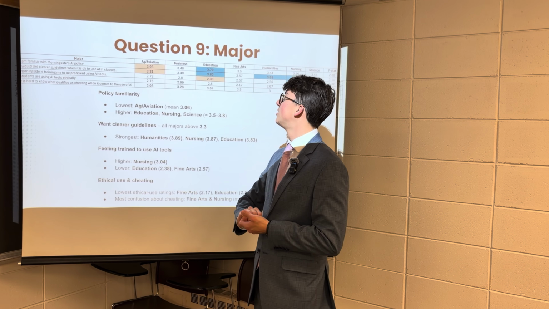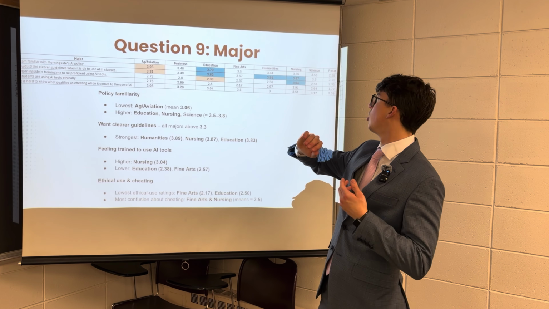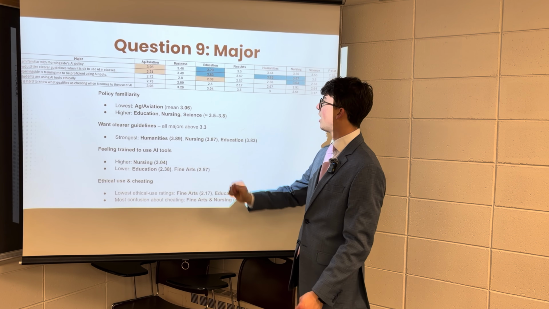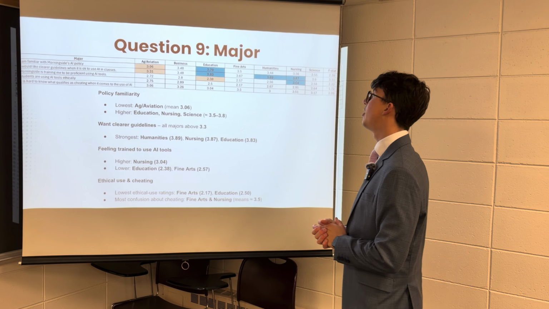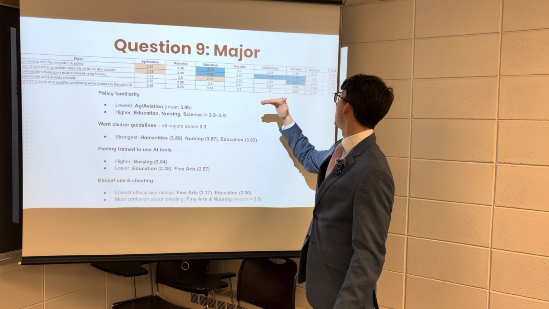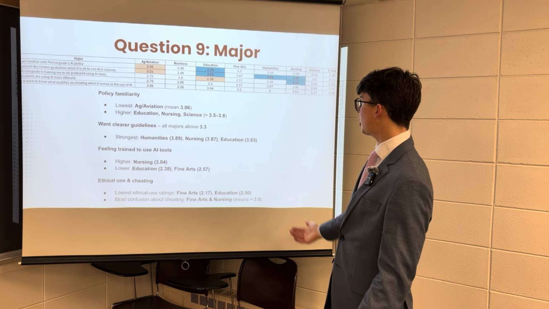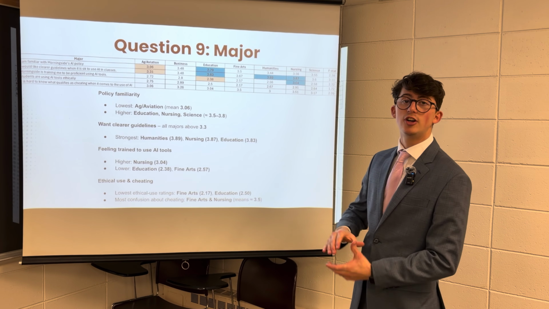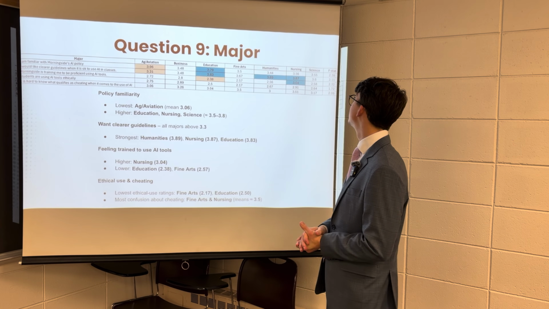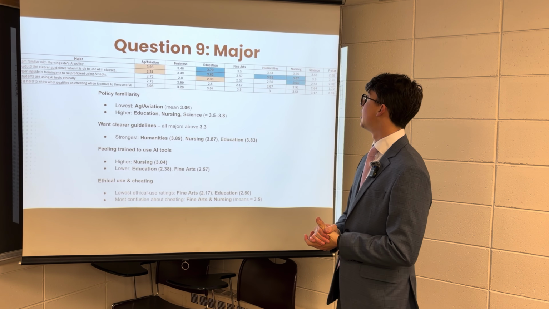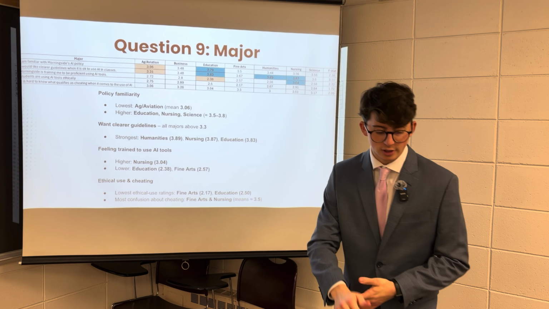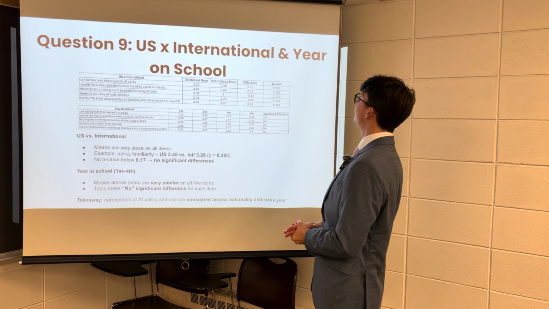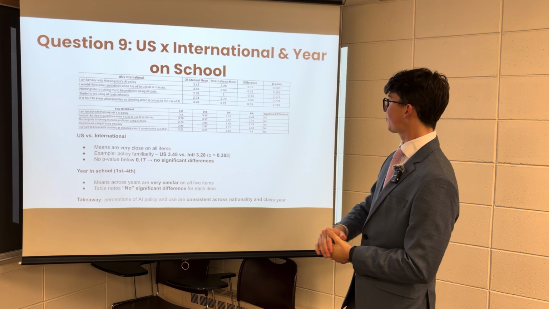Students are using AI tools ethically. Most of them, all the answers between neutral and somewhat disagree. And it is hard to what qualifies as cheating when it comes to the use of AI. All of the answers are above the neutral spot, and there is no significant difference between them. So by major, just the first 3 questions, there was a significant difference between some majors compared to the other ones. Now analyzing US versus international and year on school.